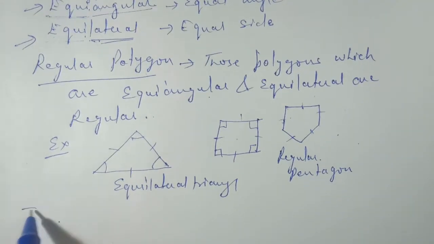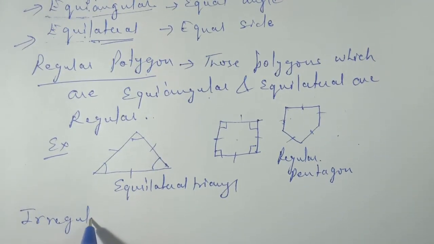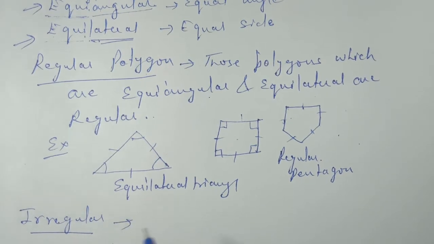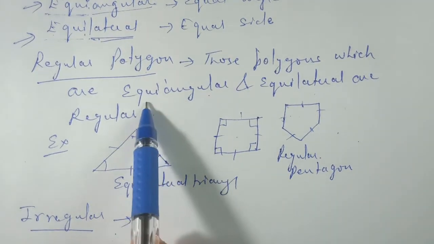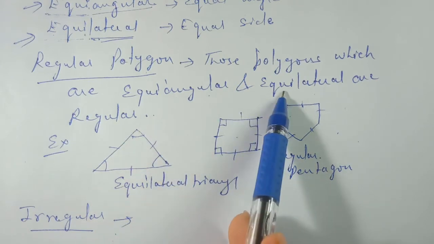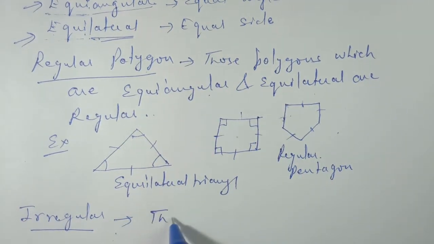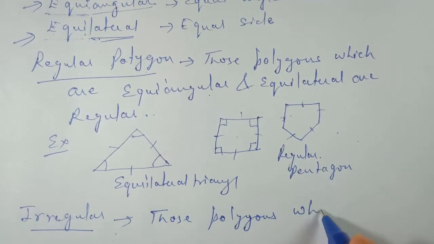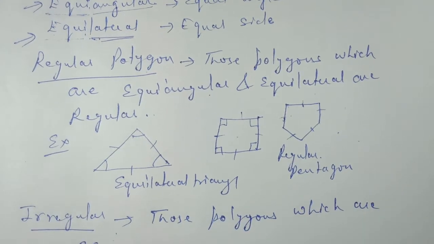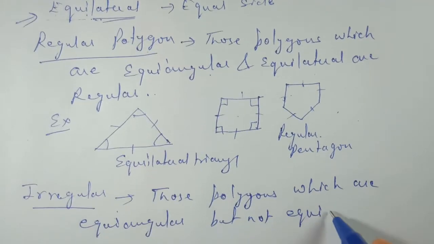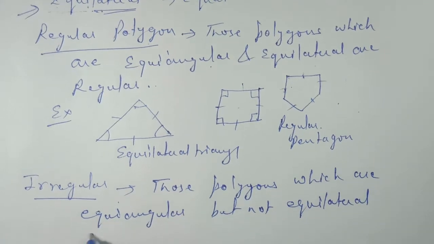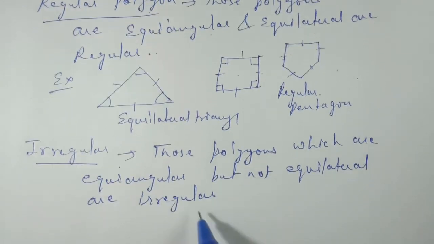So next is irregular. Now what is irregular? Those polygons which are equiangular but not equilateral are irregular. So they will be called irregular.